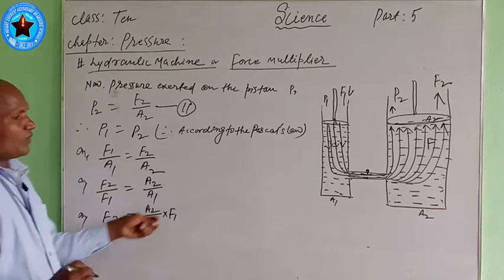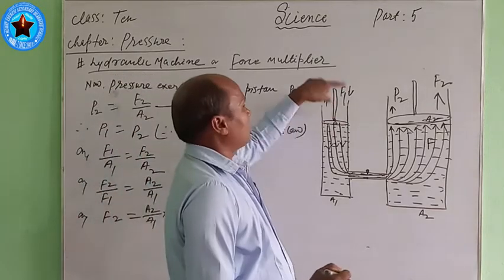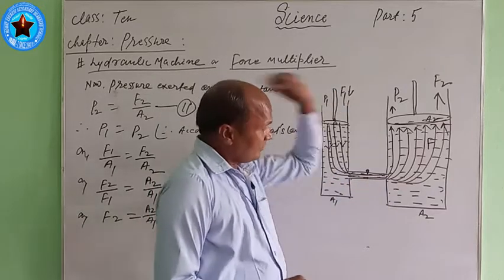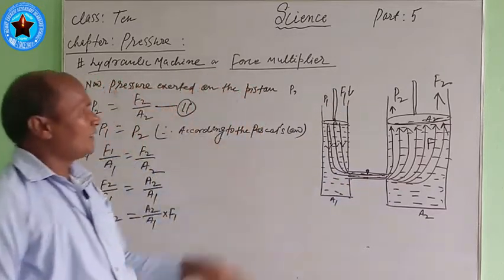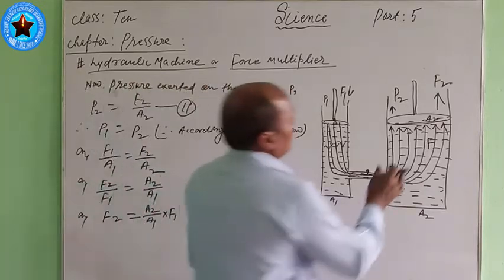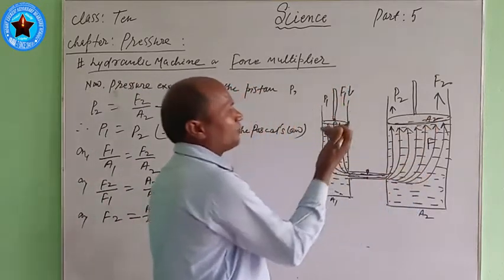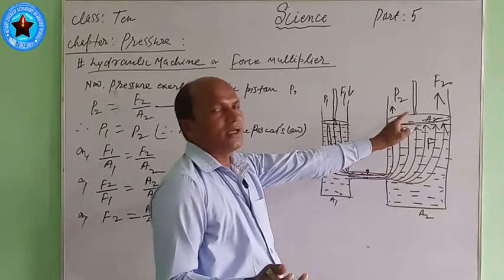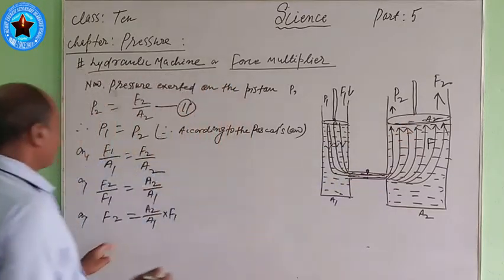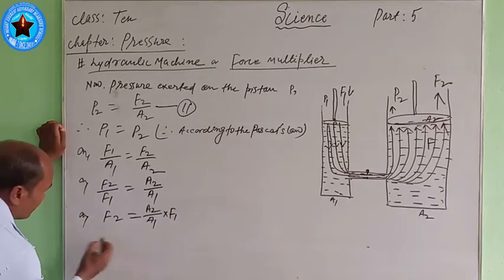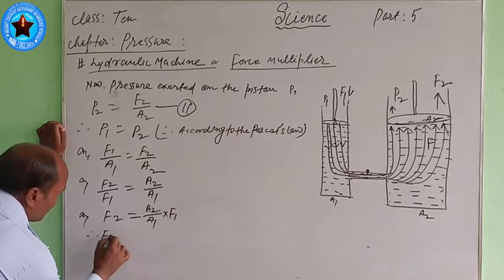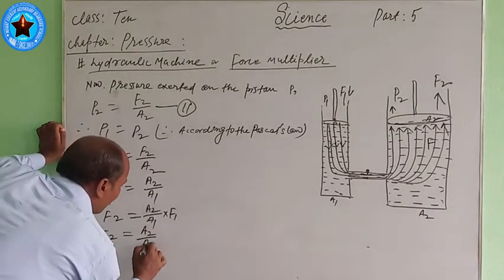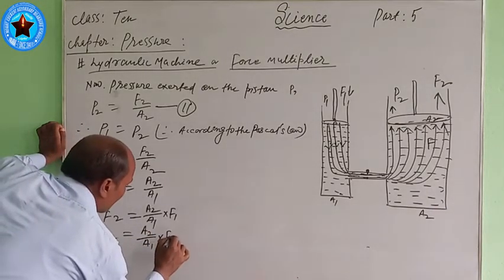This means when a small force is applied here on the small piston, this force is transmitted throughout the liquid and is also applied on the larger piston upward, where it is multiplied. It means more force is applied on the larger piston. Here it is showing that. Therefore, F2 is equal to A2 by A1 into F1.